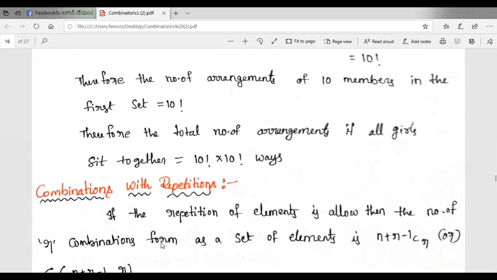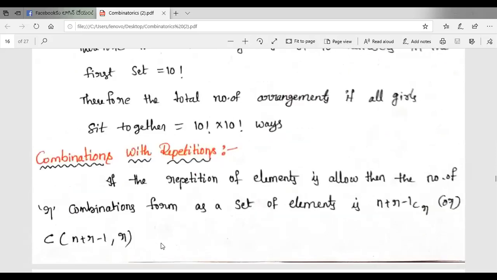Next, combinations with repetitions. If the repetition of elements is allowed, then the number of R combinations formed from a set of n elements is n plus R minus 1 C R. So what is the formula? n plus R minus 1 C R, or C of n plus R minus 1 comma R. So the formula is n plus R minus 1 C R for combinations with repetitions.